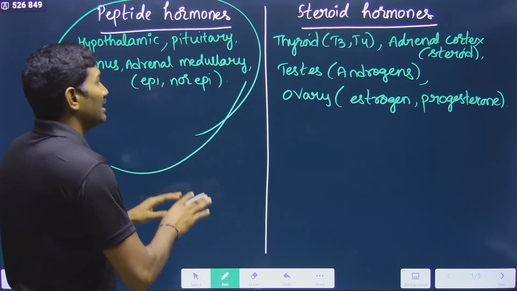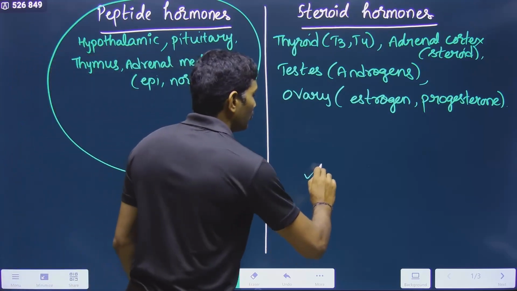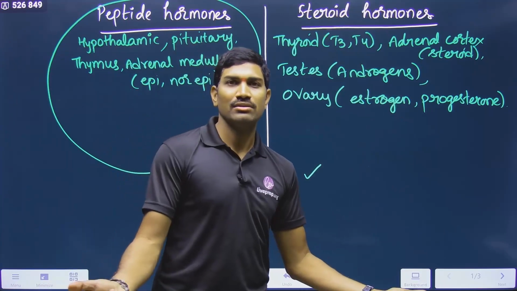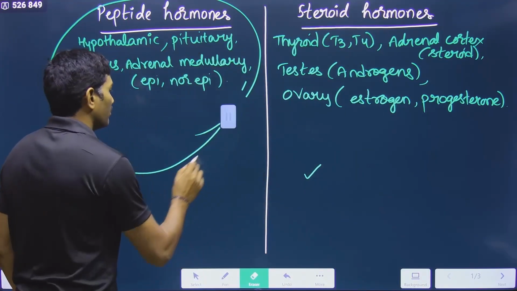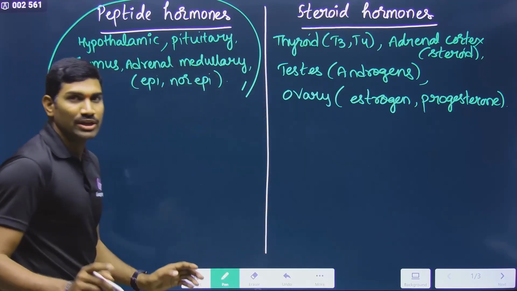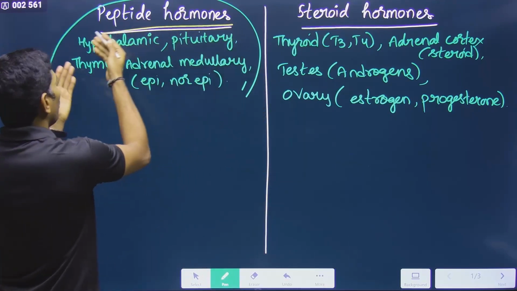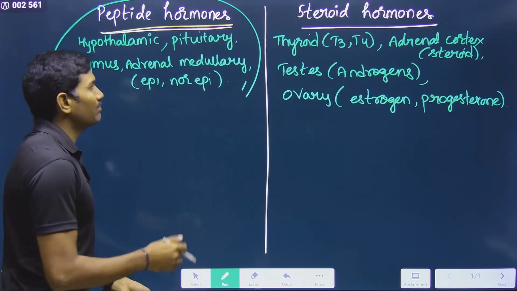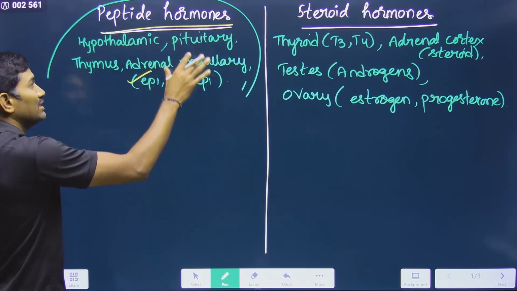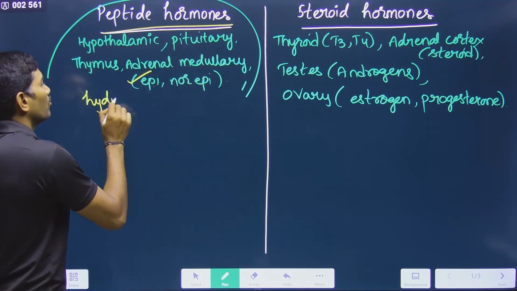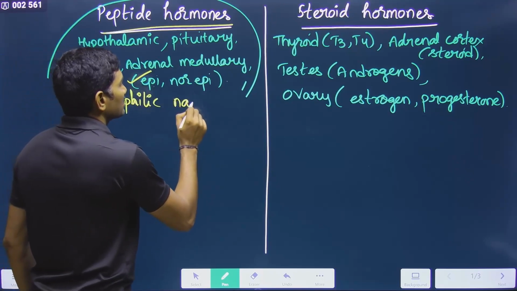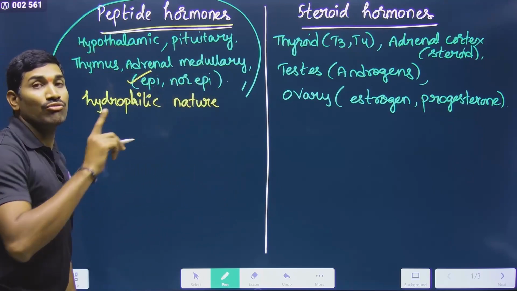So in hormone action also, in the NCERT they give two diagrams. Why did they give two diagrams? Because some are of this type, some are of this type, that's it. That's why there are two types of hormone action mechanisms. Now observe carefully. What is the major basic point? What is the nature of these peptide hormones? All these hormones are of peptide hormone type, or amino acid derivatives, but whatever it is, they are hydrophilic in nature.